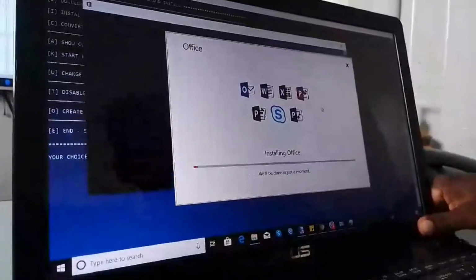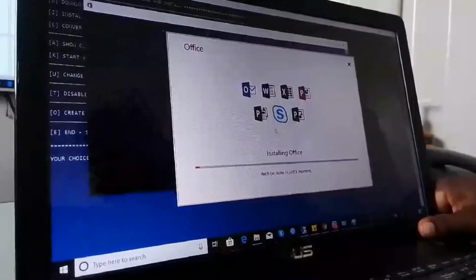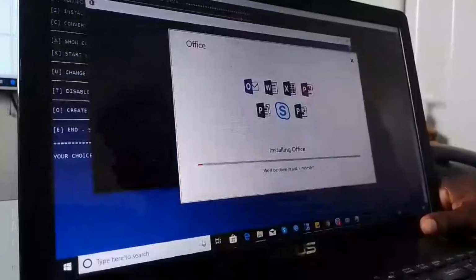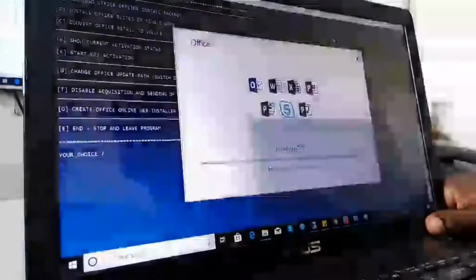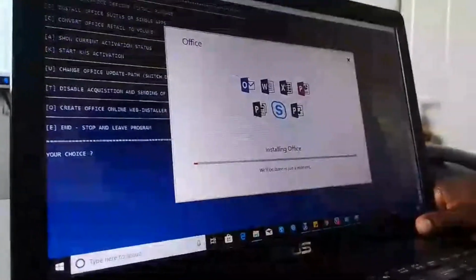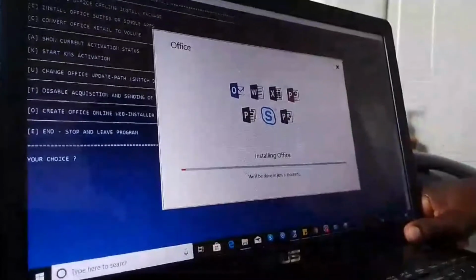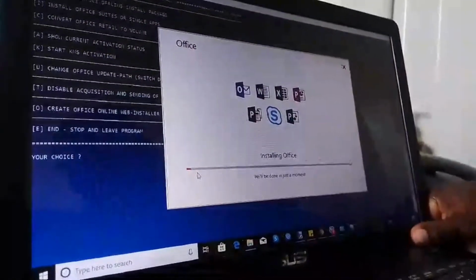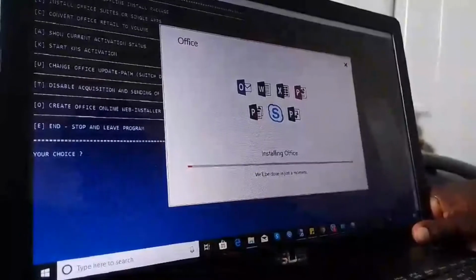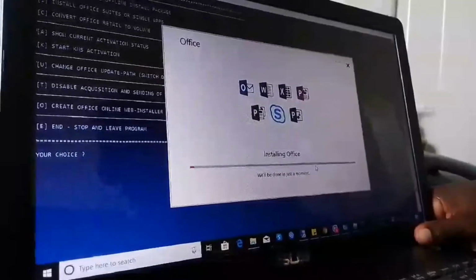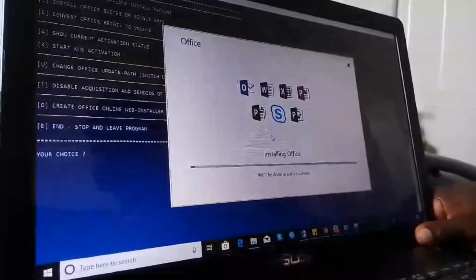So now you look at it installing Office, so wait until the installation is done. So this Office installation takes a little bit of time to install. So yeah, just open one.